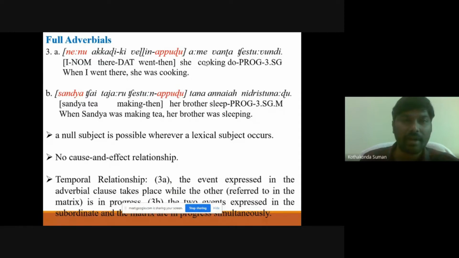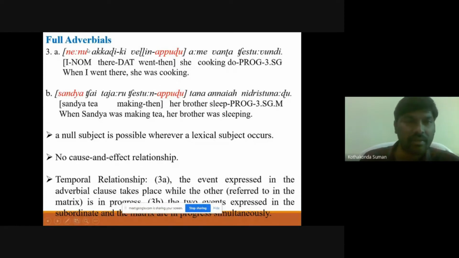If you look at the full adverbial clauses here, నేను అక్కడికి వెళ్ళినప్పుడు ఆమె వంట చేస్తూ ఉంది. When I went there, she was cooking. And Sandhya chai తయారు చేసినప్పుడు తన అన్నయ్య నిద్రిస్తున్నాడు. When Sandhya was making tea, her brother was sleeping. If you look at these two examples, the embedded clause, which means the adverbial clause, doesn't inflect for tense and agreement features, whereas the main clause inflects for tense and agreement. So adverbial clauses lack agreement features, especially here. Tense is there, but only the agreement marker is not represented on the adverbial clause.